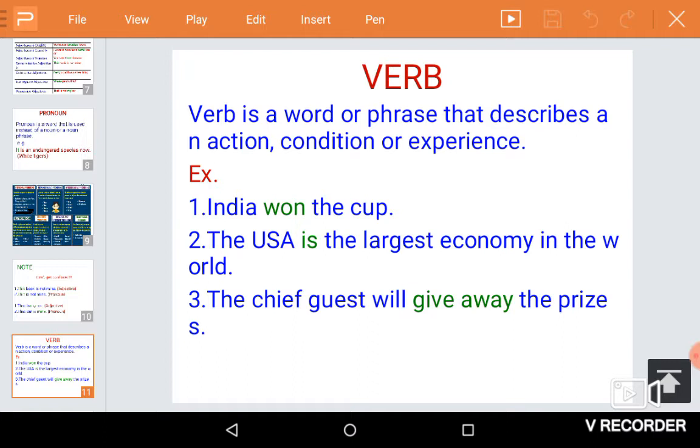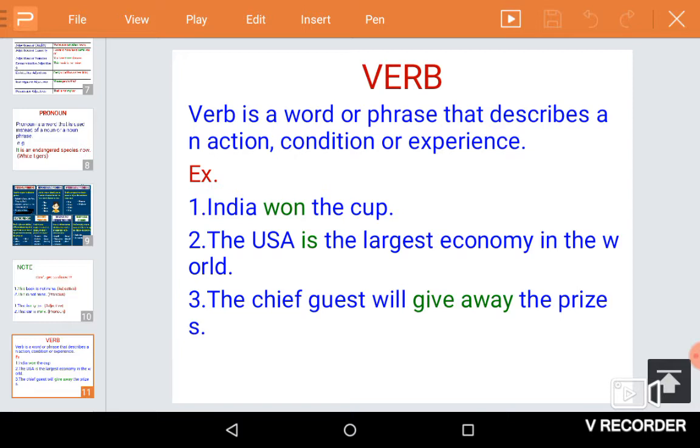Noun is a naming word which can be the name of anything. It can be a person, place, animal, object, quality, etc. An adjective is a word which qualifies either a noun or pronoun. A pronoun is a word which is used in the place of a noun. And in this class we are going to start the session with verbs.